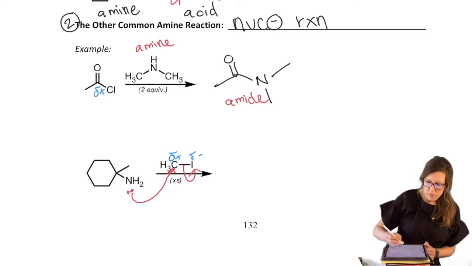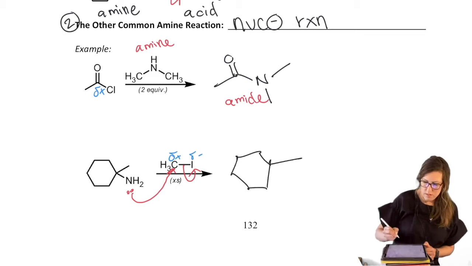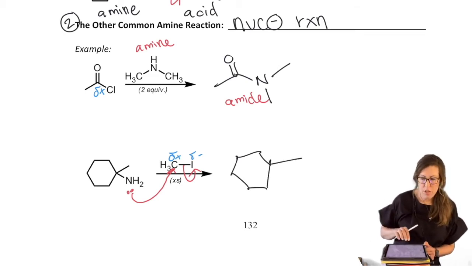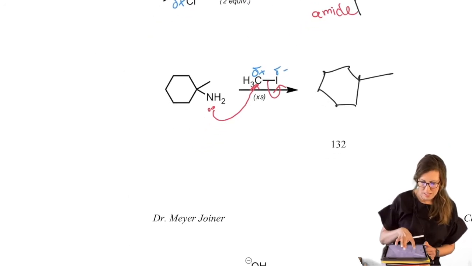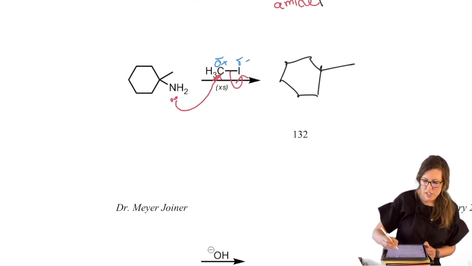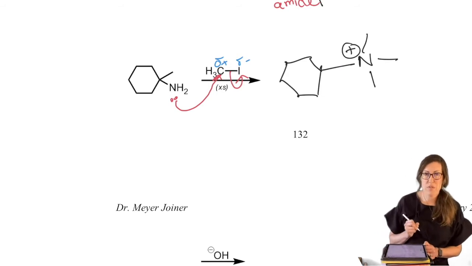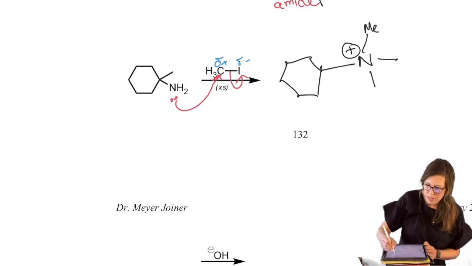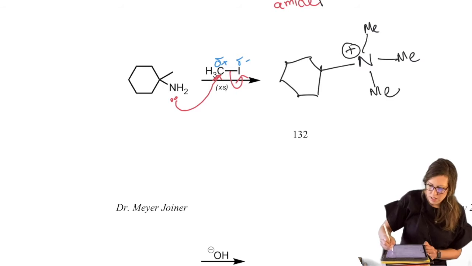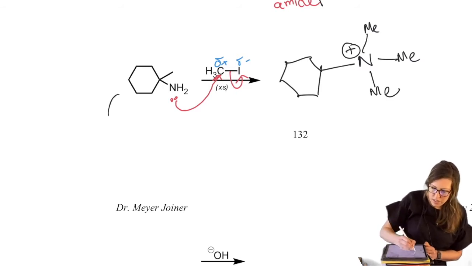So what do we form? Well, we're not actually going to be done. So I'm going to leave some space on the side. I'll show you what we form at the end. We can actually do this since it says excess. We can do this 3 times till we take over all the binding sites on nitrogen with a methyl. I'm actually going to write Me so we don't mistake those for anything else. So how does that happen? Well, when it attacks, we have our amine with 2 H's still there, and now it has a methyl and it's positively charged.